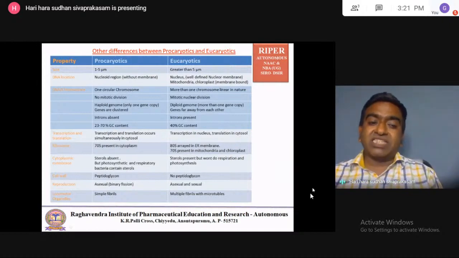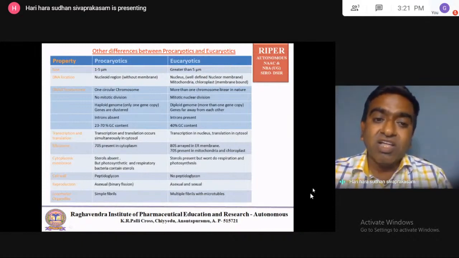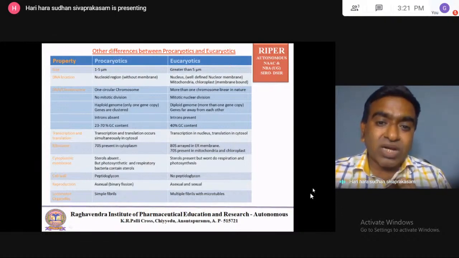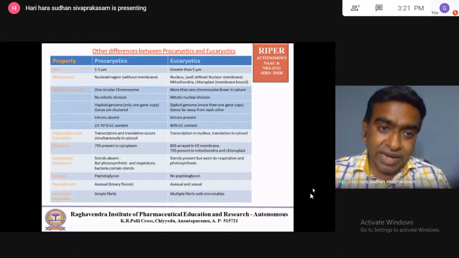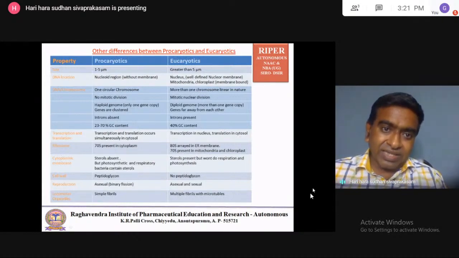Then other differences: transcription and translation. How do transcription and translation happen in the prokaryotic and eukaryotic? There are some differences. In the prokaryotic, transcription and translation happen simultaneously. DNA is converted into mRNA, and immediately that mRNA is simultaneously converted into protein.